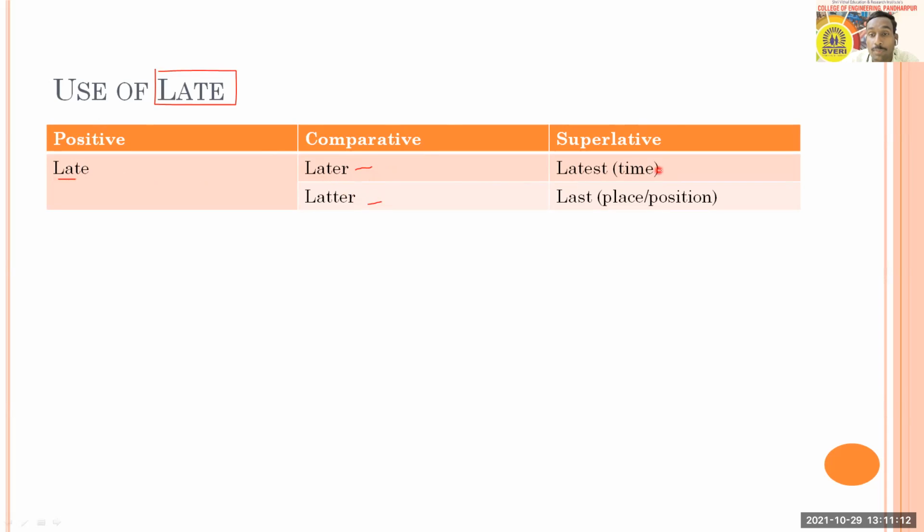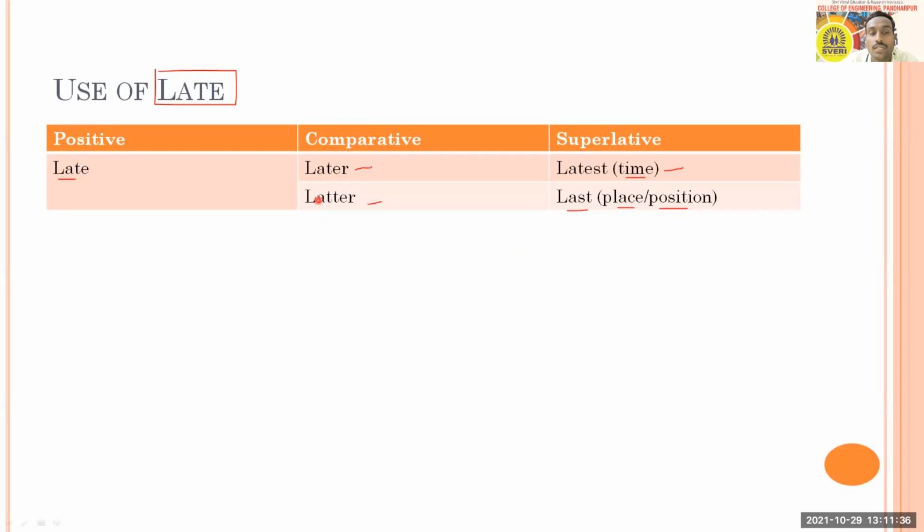Then here we have latest, and here we have last. So late, later, latest is related with time. And late, latter, and last is related with place or position.